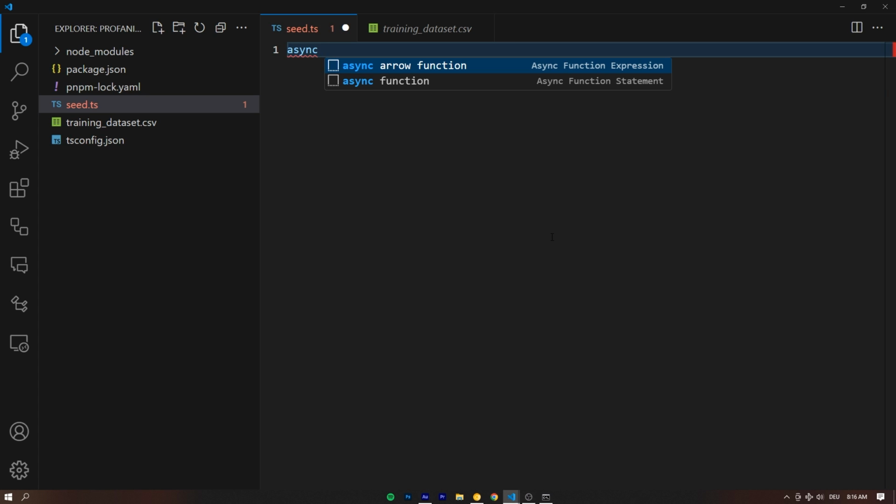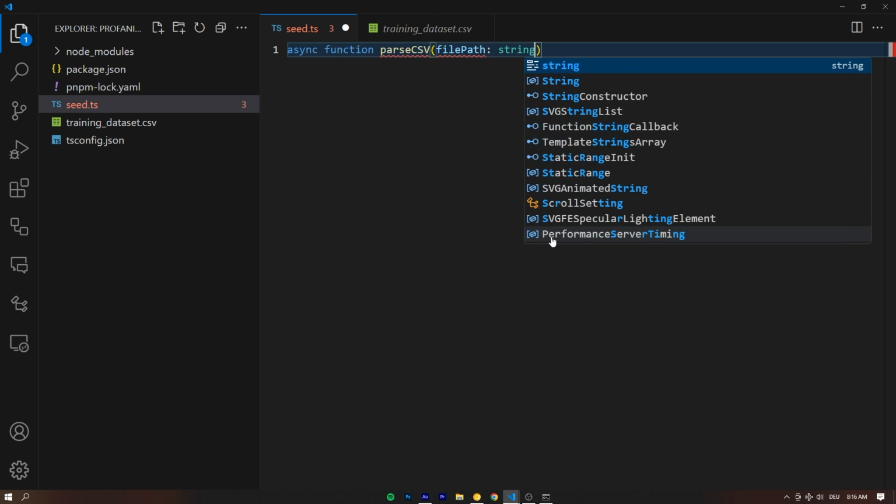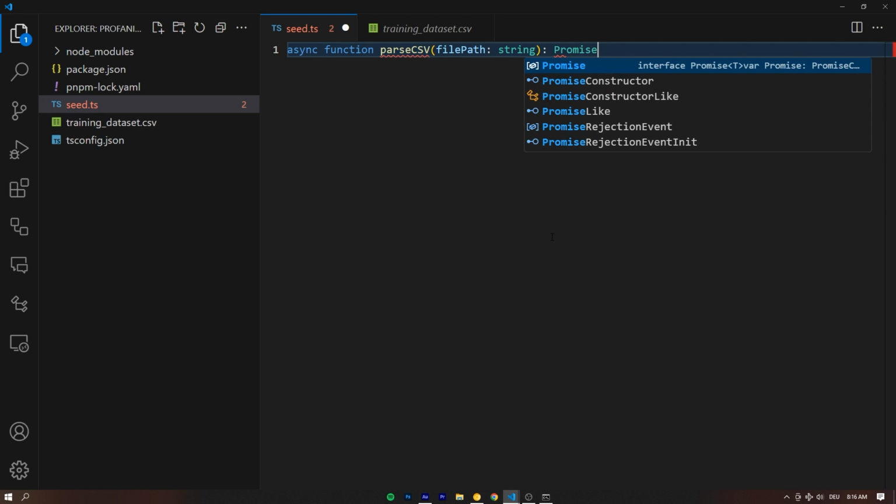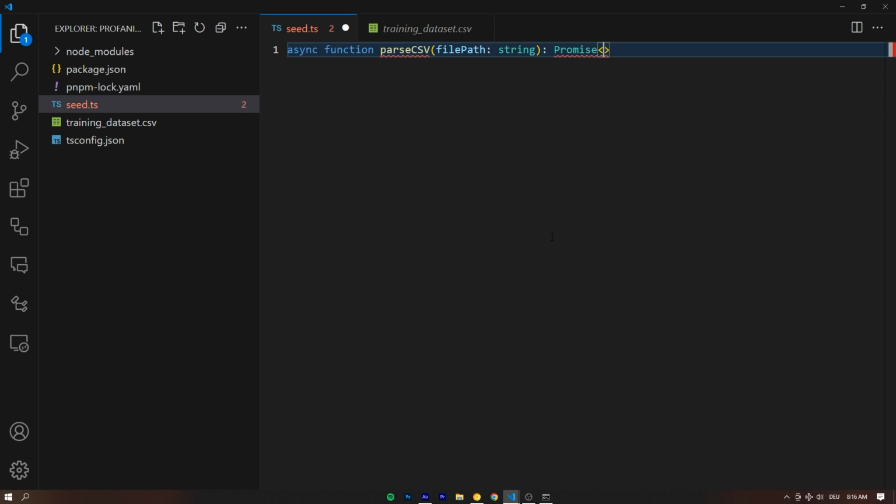So in order to read the CSV file, let's get right into code. We're going to create a new async function, and let's call it parseCSV. And this function only takes one thing as a parameter, and that's going to be the file path as a string. And it's going to return a promise. Let's give this a strong return type, and it's going to output a Row array.